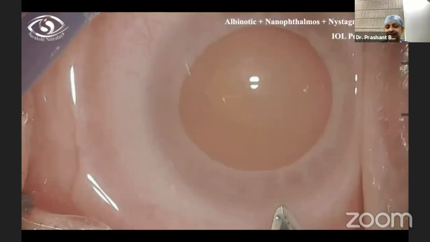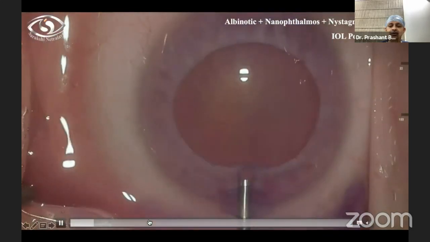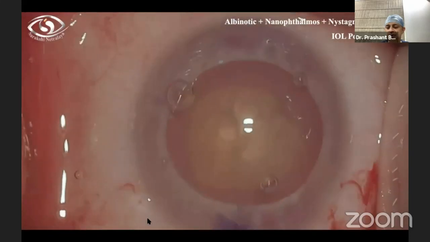The second eye of the same patient: now we were more confident, and we went ahead doing a nucleotomy and fragmentation in spite of a nanophthalmos patient requiring an IOL power of 35 diopters.